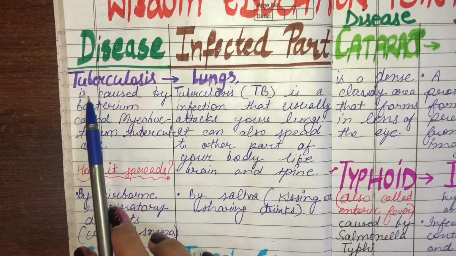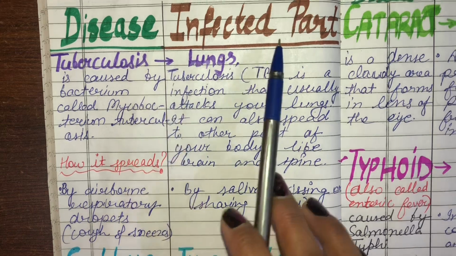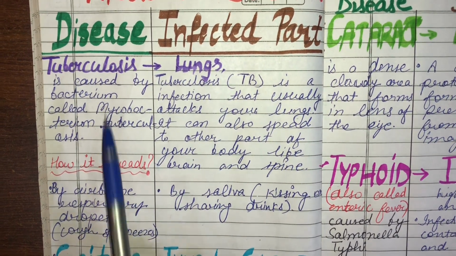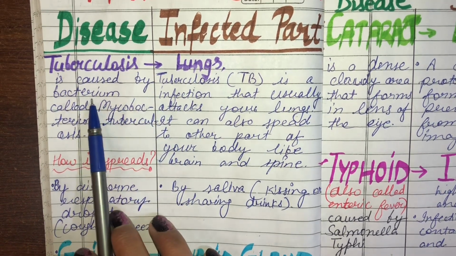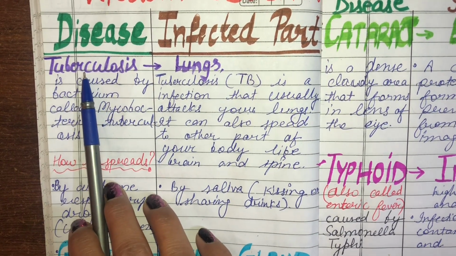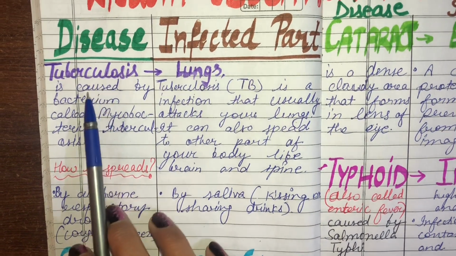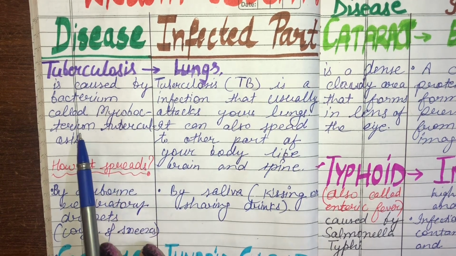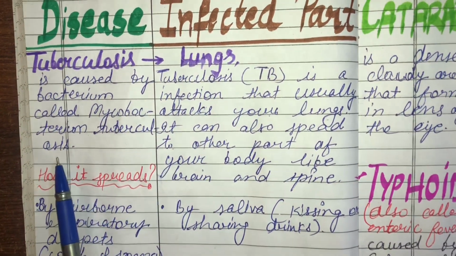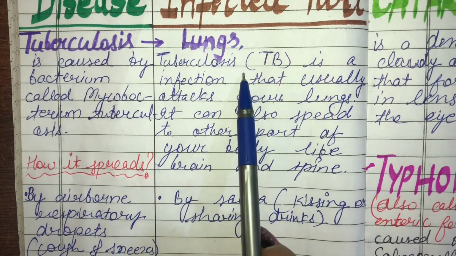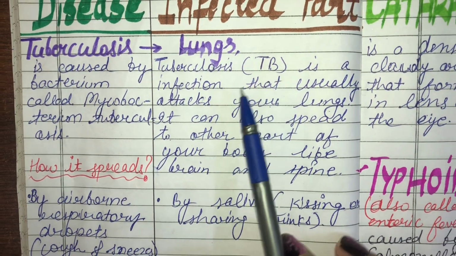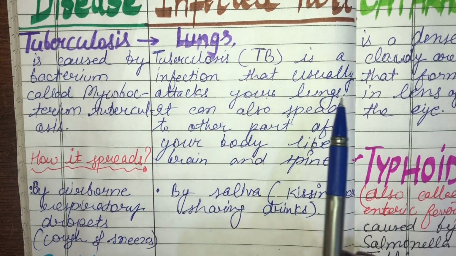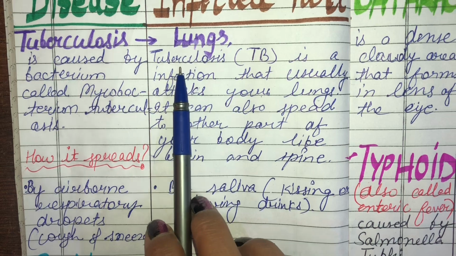So, first disease is tuberculosis. The infected part of that disease is the lungs. Tuberculosis is caused by a bacterium, so it is a bacterial infection. The bacterium's name is Mycobacterium tuberculosis. Tuberculosis is also called TB. TB is an infection that usually attacks your lungs. So tuberculosis is a disease of the lungs.